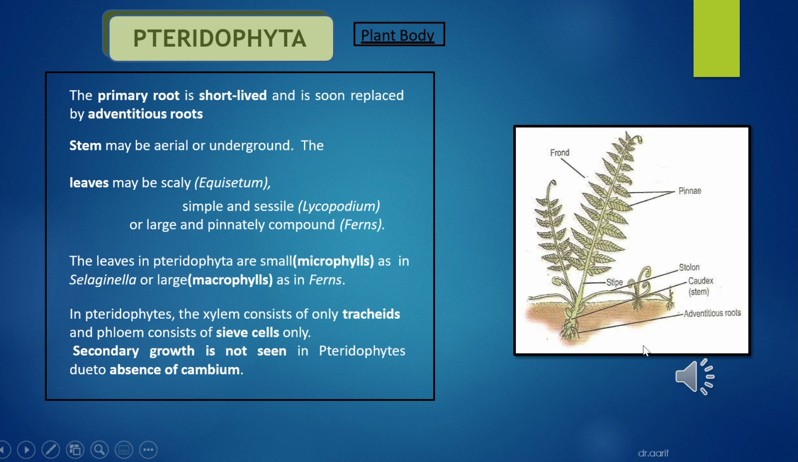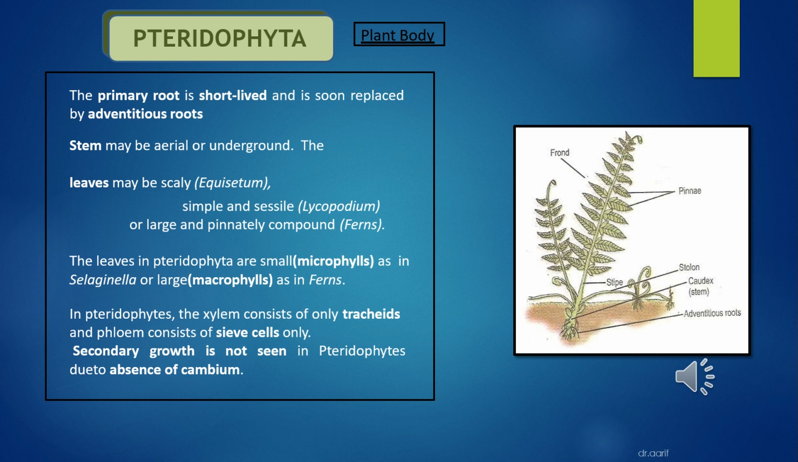The primary root is short-lived and is soon replaced by adventitious roots. Stem may be aerial or underground. The leaves may be scaly, as in Equisetum, simple and sessile in Lycopodium, and large or pinnately compound in ferns, etc. So the leaves in Pteridophyta are small microphylls as in Selaginella or large macrophylls as in ferns, etc.